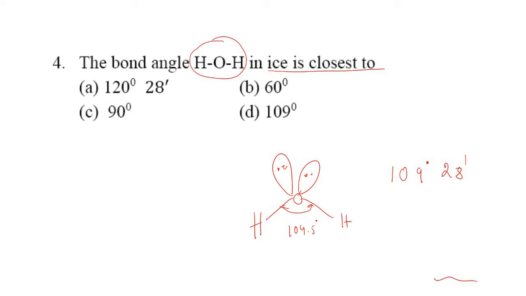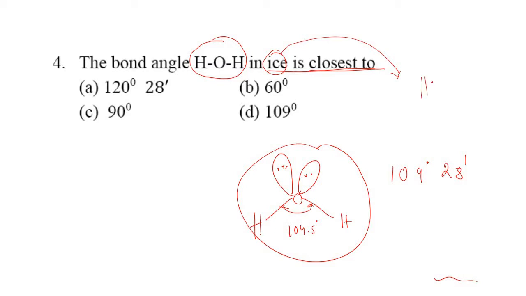And now the question is the bond angle of water in ice. Remember students, this is a water molecule, but when it comes to the question with respect to ice, in ice there is hydrogen bonding, and because of this hydrogen bonding, the water molecules in ice have a tetrahedral arrangement. So we can say that in ice, the tetrahedral nature is obtained. In water also there is hydrogen bonding, but it is much stronger in ice. As a result, the bond angle in ice is closest to 109 degrees.